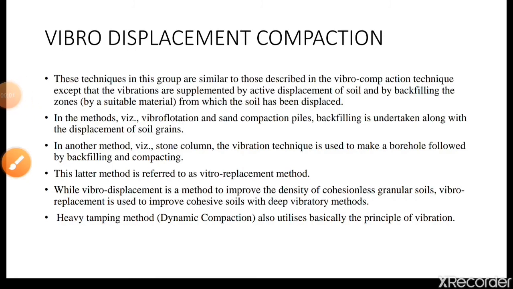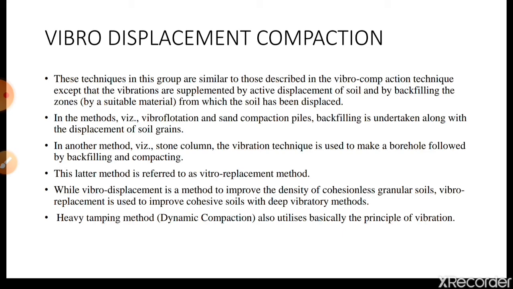The next method which we need to discuss is called vibro displacement compaction. As the name itself tells, in this method there is vibration, and along with this vibration the soil gets displaced, and later the hole should be filled with a good material. That's why it is called vibro displacement compaction.